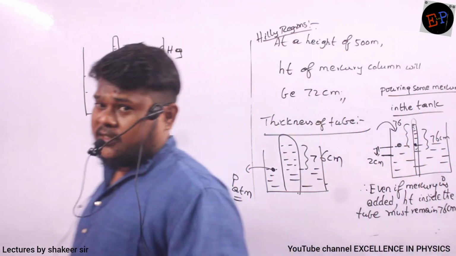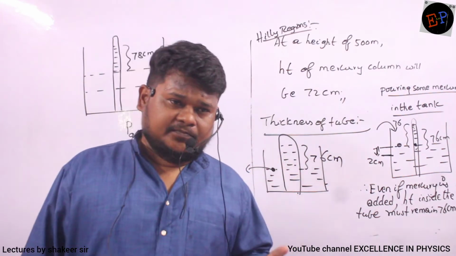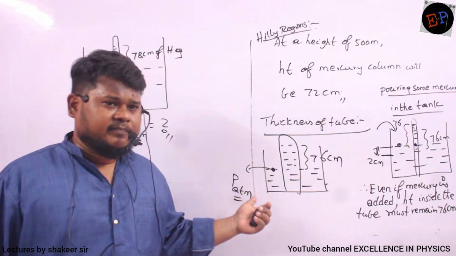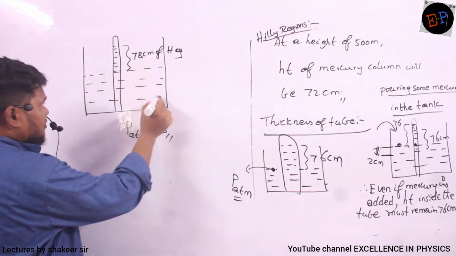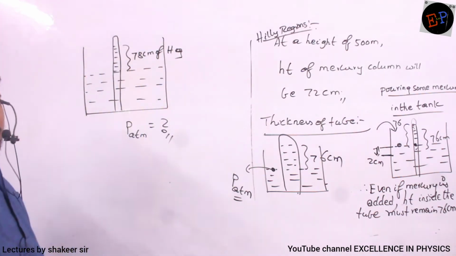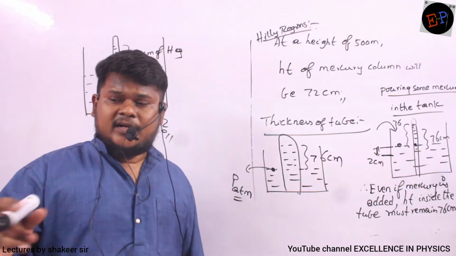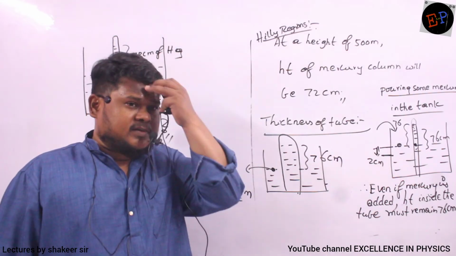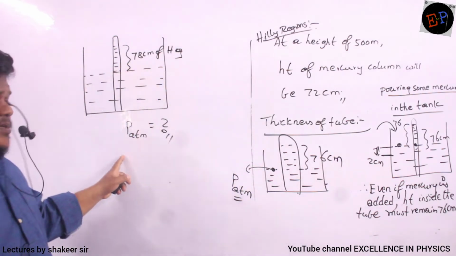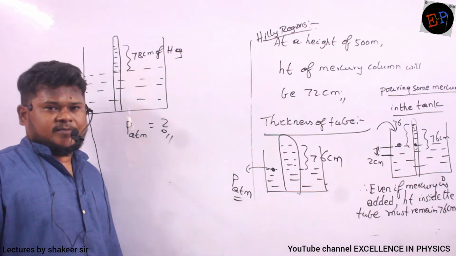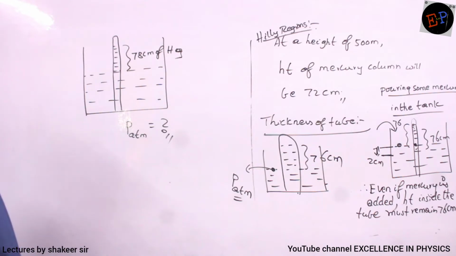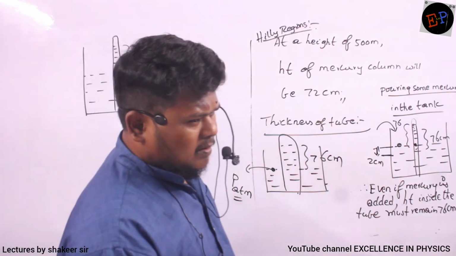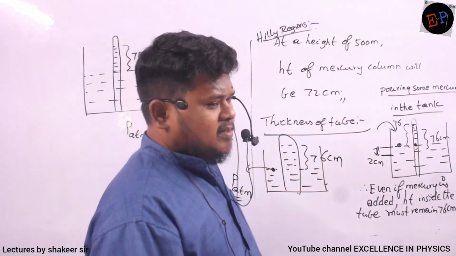In a certain region, I want to measure atmospheric pressure. I have used a barometer. Then I have seen the height of mercury inside this test tube. The height above the mercury surface is 78 centimeters of mercury. Now in that region, can you say how much will be the atmospheric pressure? Anybody? How can I do this calculation? 78 by 76?